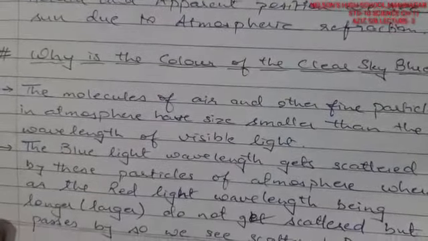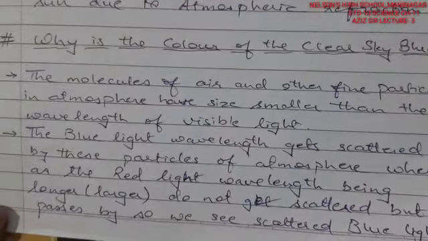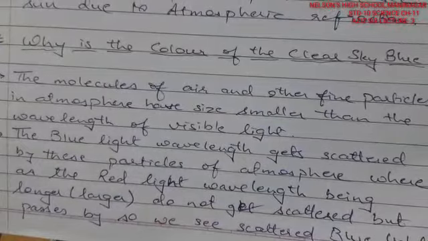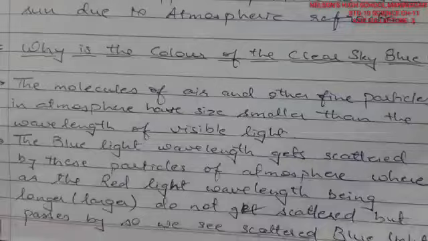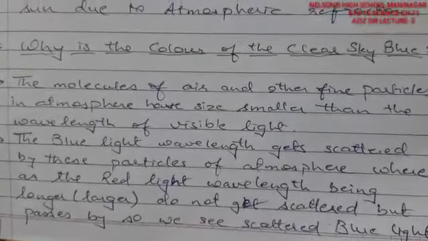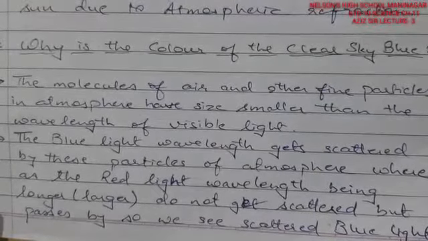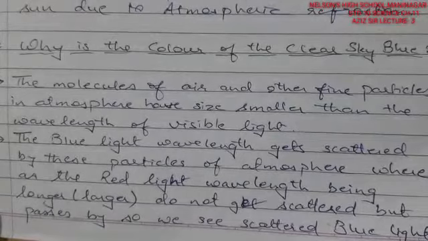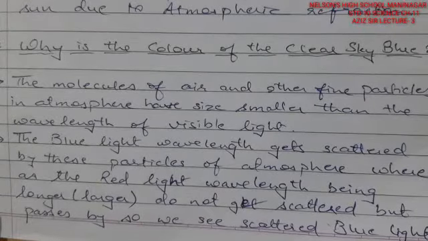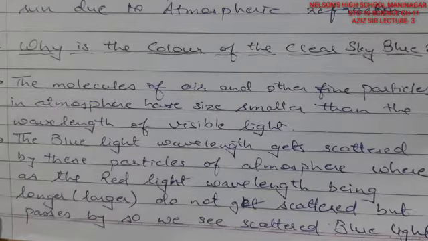Blue light wavelength is scattered by these particles of the atmosphere, whereas the red light wavelength, being longer and larger, does not get scattered and passes. So we see the scattered blue light only. The blue light wavelength is very small compared to the others, from blue to violet.